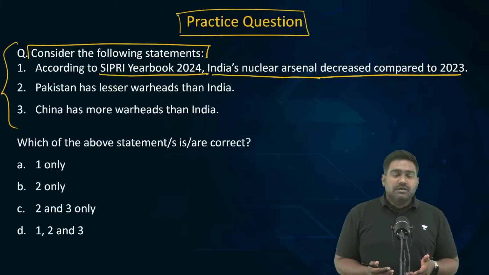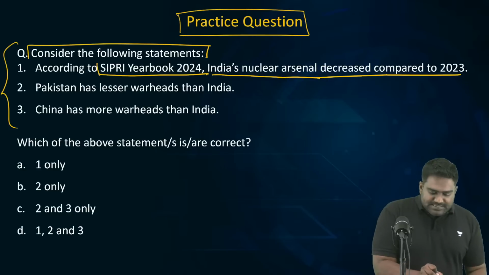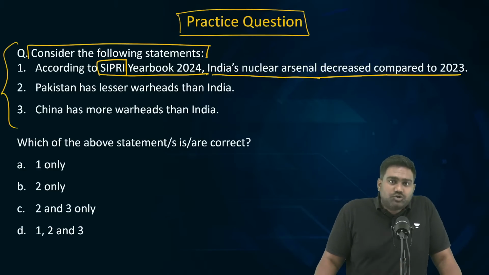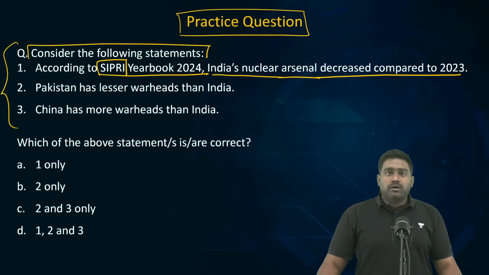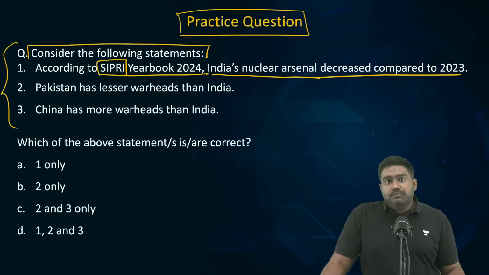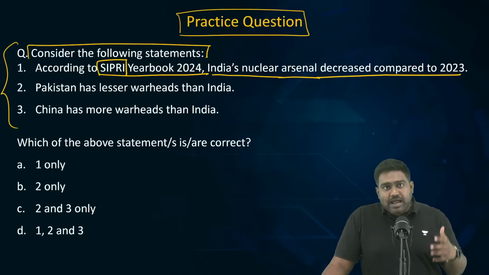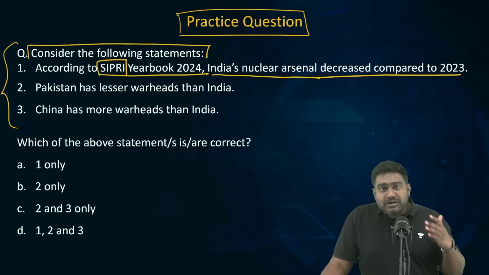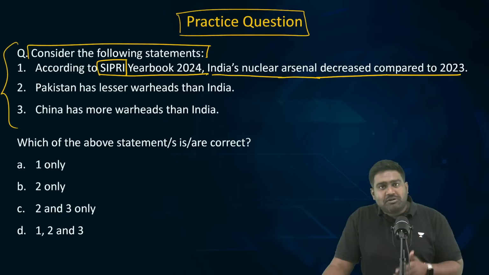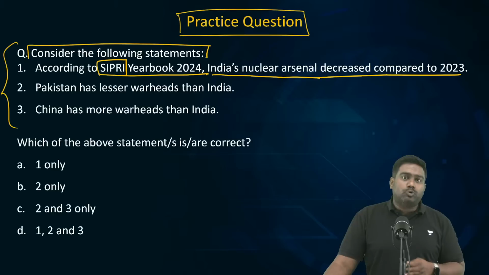such questions. SIPRI, what is SIPRI? SIPRI is a think tank based out of Stockholm, Sweden. The Stockholm International Peace Research Institute. It's one of the leading think tanks on armed conflict and militarization around the world. It keeps track of the arms race which is going on. It tracks the nuclear programs of countries, how many nuclear warheads they have. So it keeps a track on military spending, military expenditure, including nuclear programs of countries. So the SIPRI Yearbook is one of the important documents which is brought out every year.